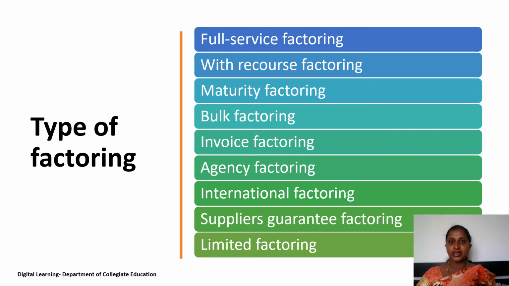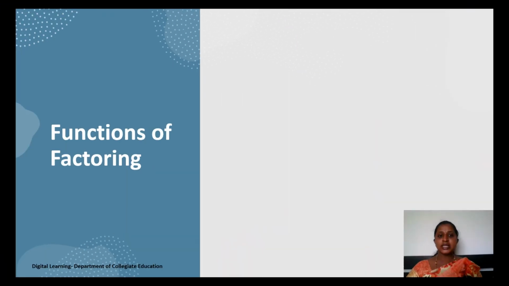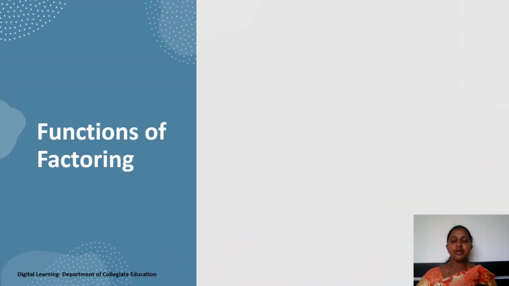And the last one is limited factoring. In limited factoring, he will not purchase all the trade bills of a client. He only selects some of the bills on merit basis and pays the amount immediately and gets it encashed from the customers. So that is why it is called limited factoring. These are the types of factoring. Let's discuss the functions of factoring.